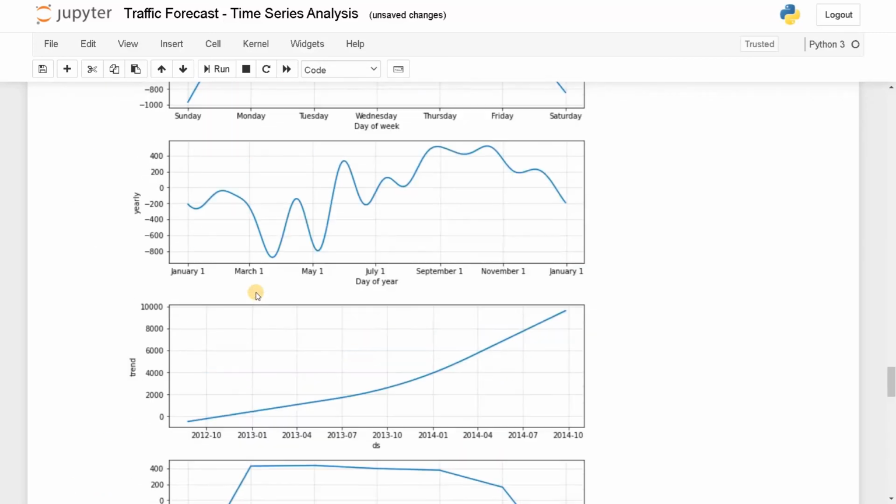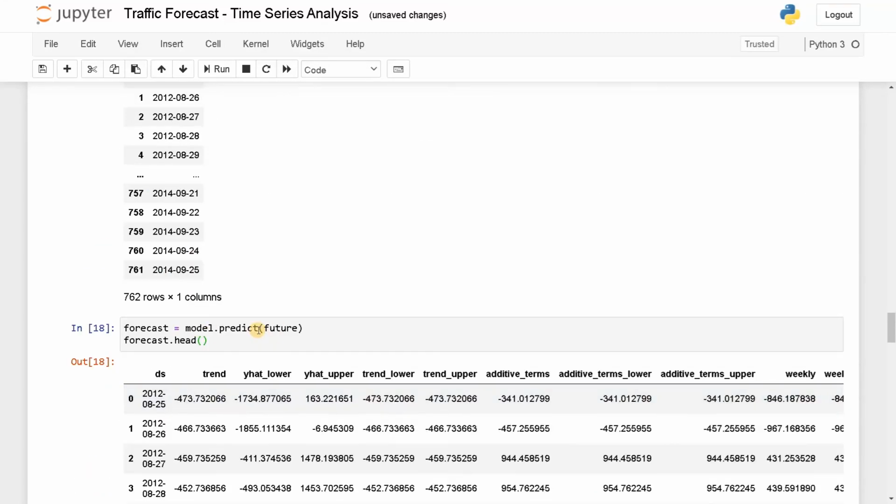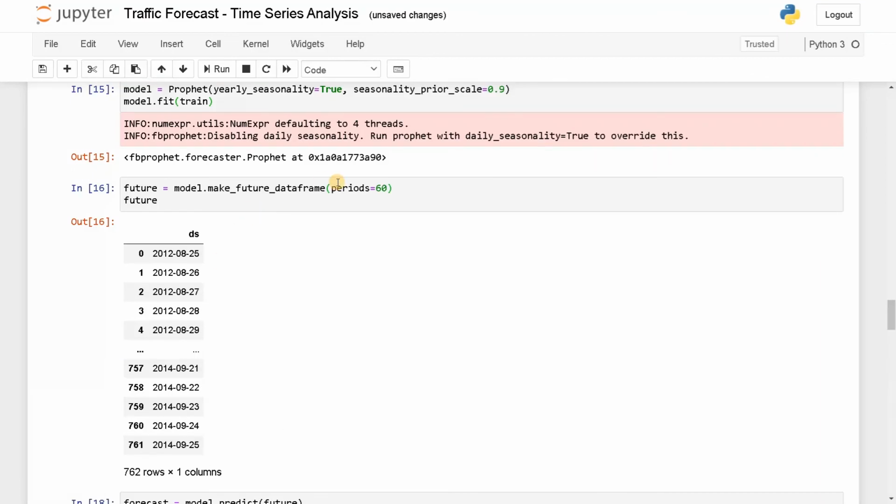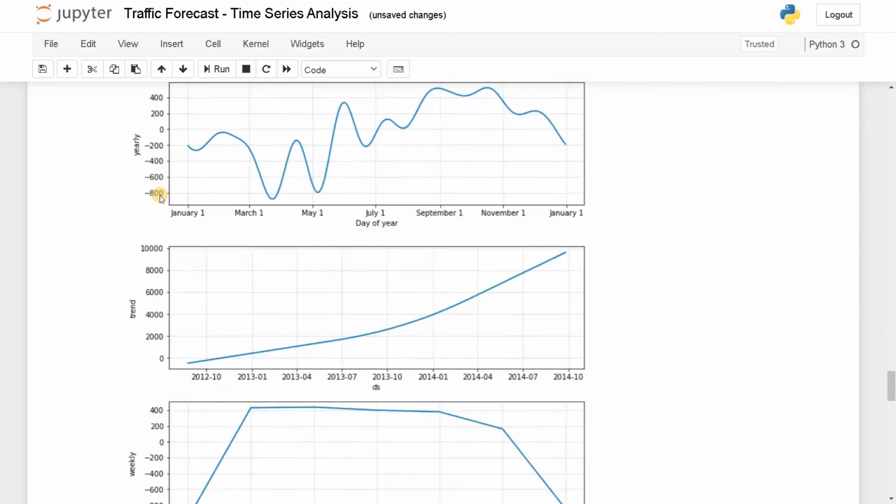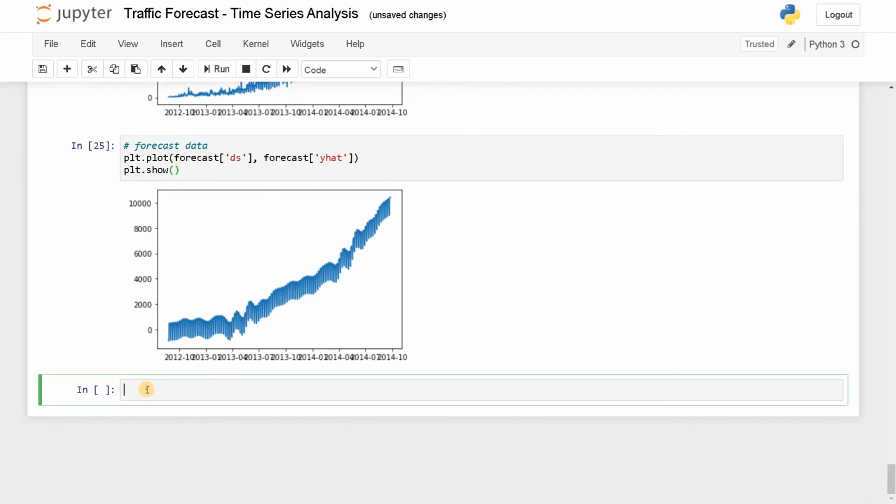Maybe let's predict the same thing for a higher number of periods. Let's train it again. Let's do it quickly. So model equals Prophet.